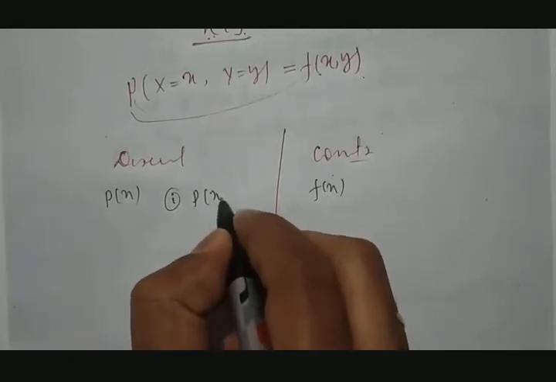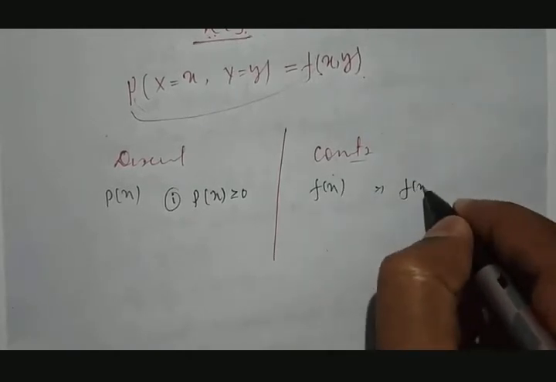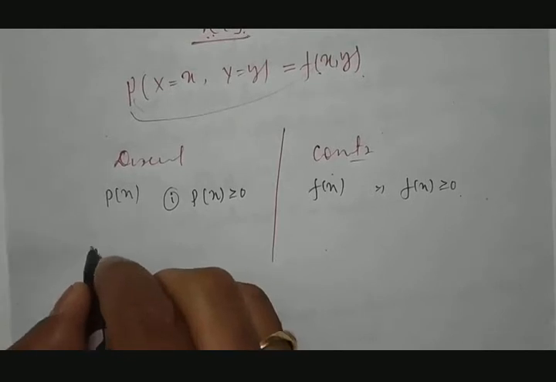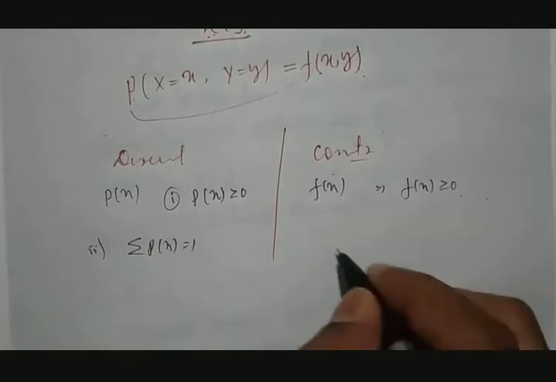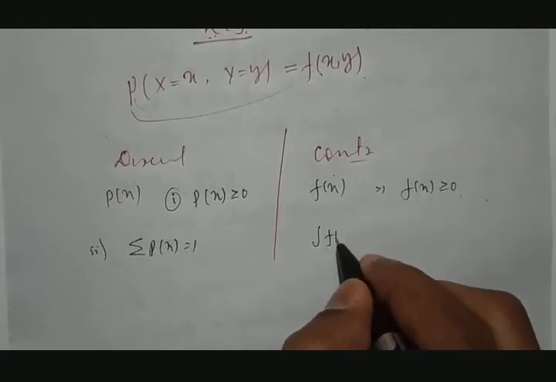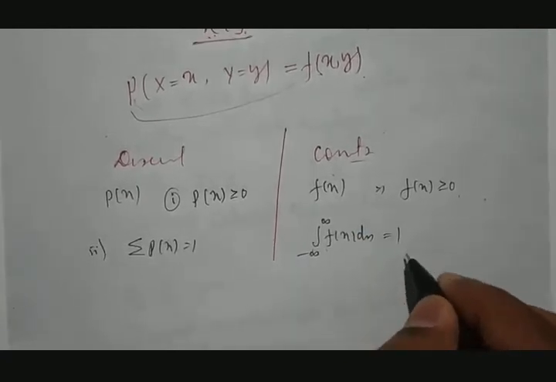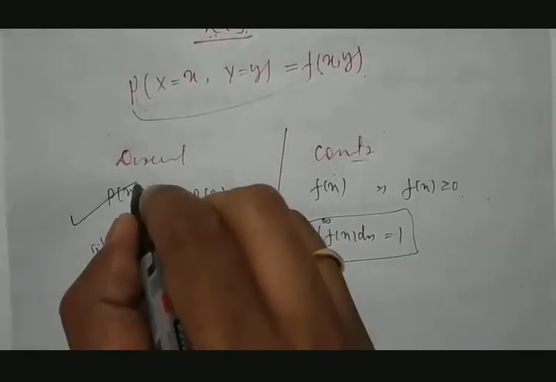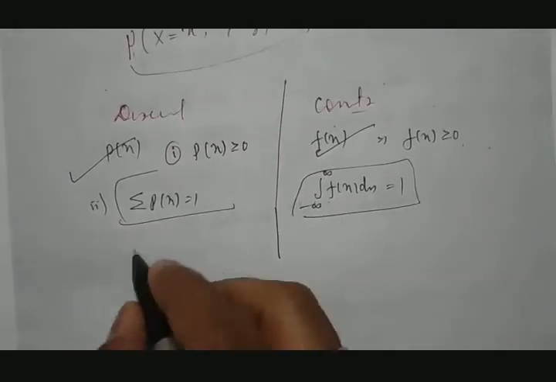One is f of x must be greater than or equal to 0, the first condition. The second condition is summation of p of x must be equal to 1, and here integration of f of x dx between minus infinity to plus infinity must be equal to 1. Then only, if these two conditions are satisfied in their own domain,